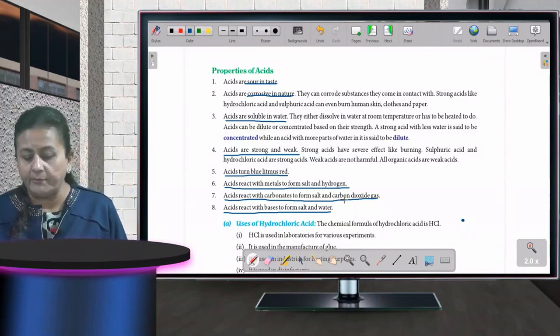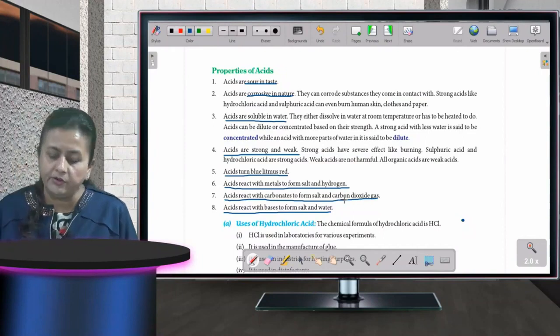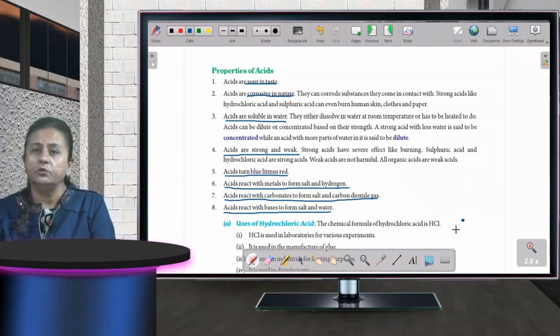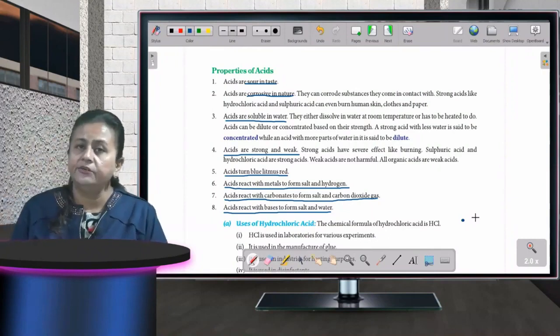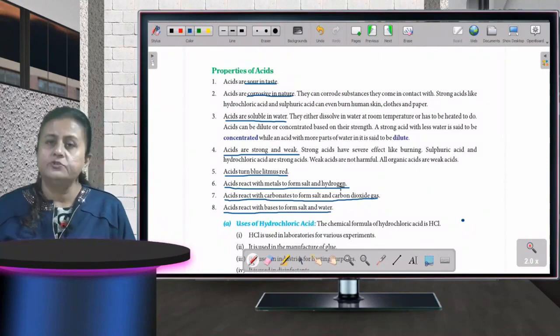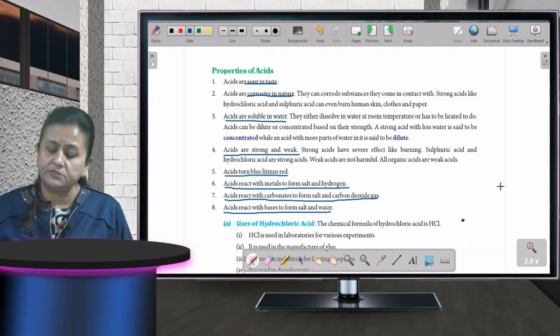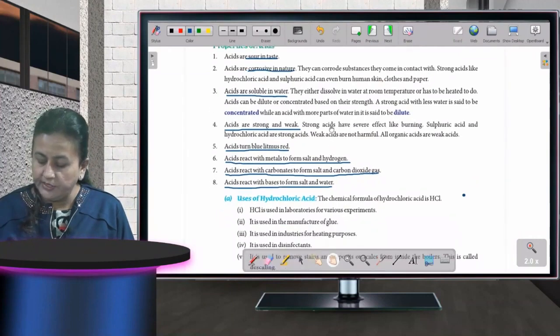Just a quick recap of them again. They are sour in taste, they are corrosive in nature, they are soluble in water, they are strong and weak, and acid turns blue litmus into red color. Acid reacts with metals to form salt and hydrogen. Acid reacts with carbonates to form salts and carbon dioxide gas, and acid reacts with bases to give salt and water.